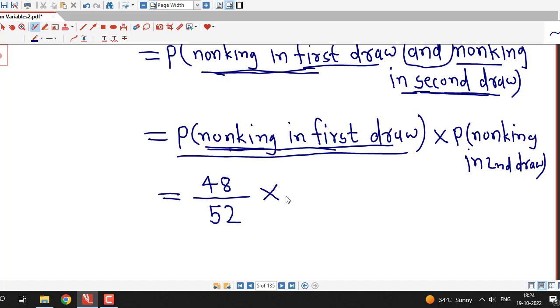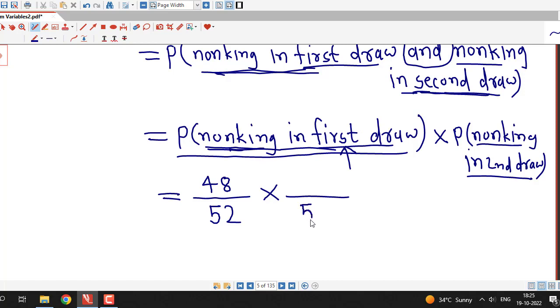Similarly, I have to write down the probability of non-king in the second draw, and it is given that this is with replacement, that is, whatever card we select in the first draw we put back into the deck of 52 cards.